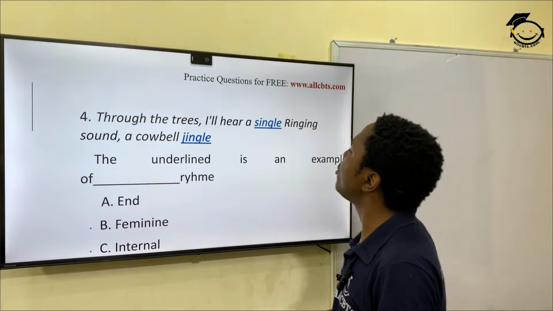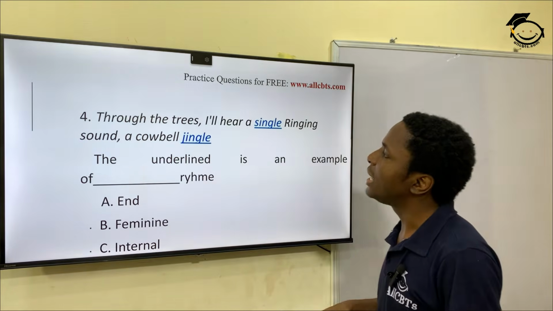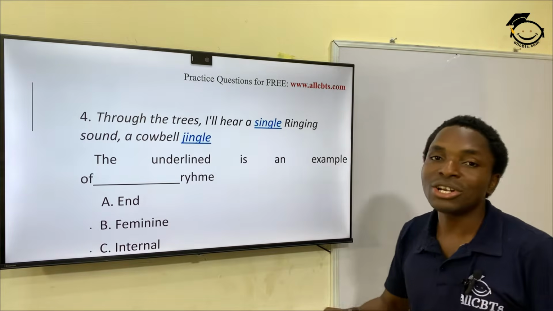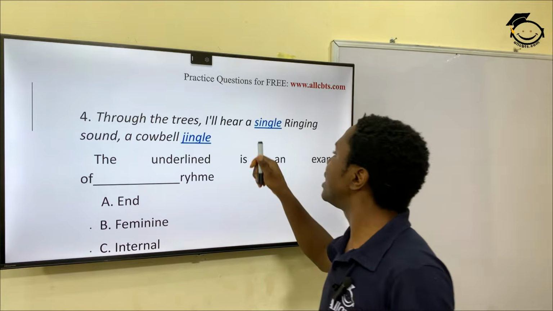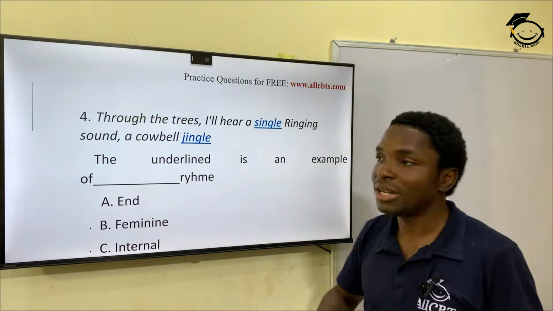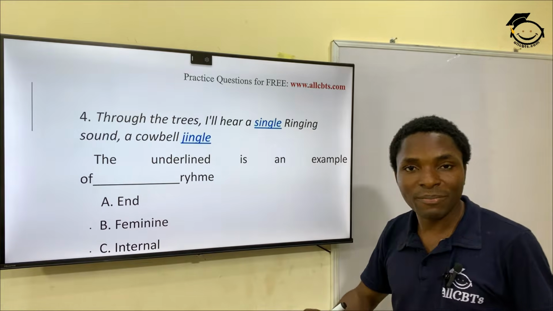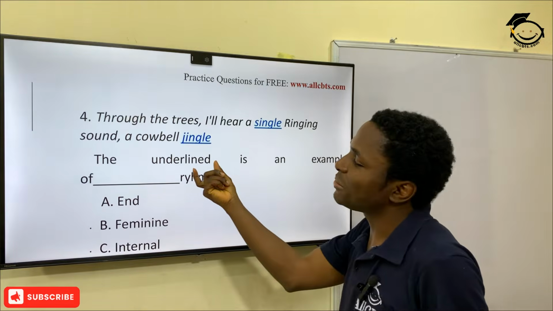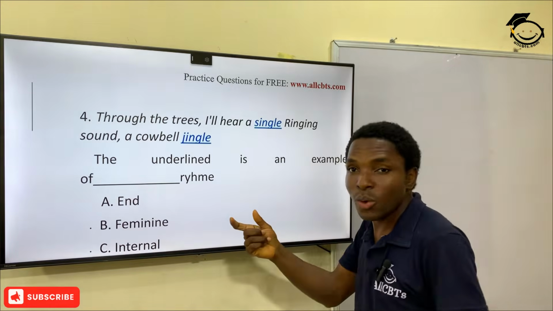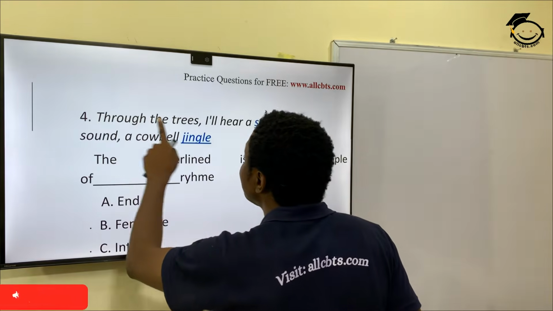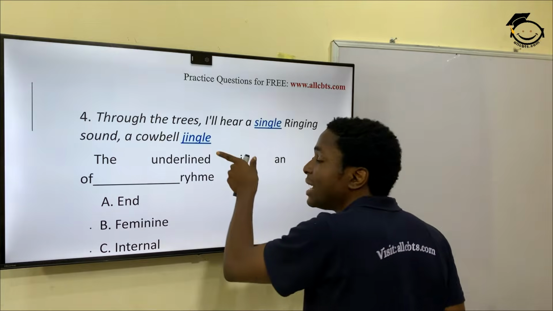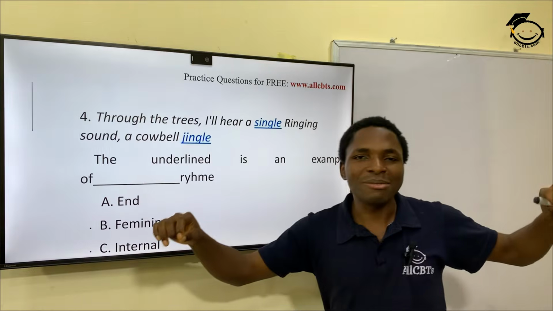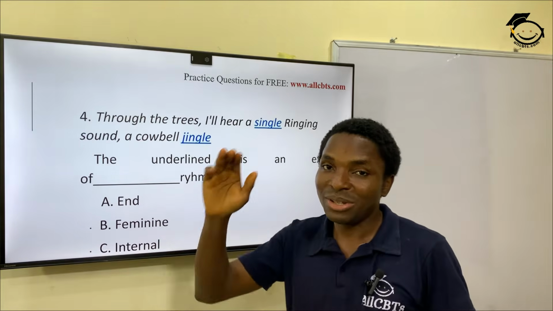Through the trees, I'll hear a single ringing sound, a cowbell jingle. The underlined is an example of dash rhyme. So what are the underlines? We have 2 underlines: single and jingle, all right? In the same line of poetry. So this is an internal rhyme, because why? It's not beginning the line. It's not ending the line, all right? Because the line continues, right? So it's internal within the same line.